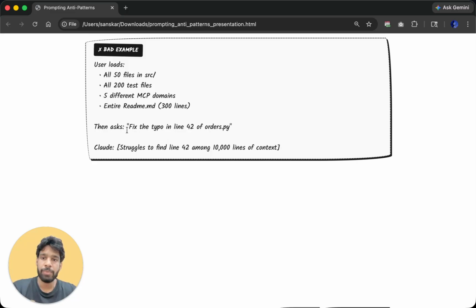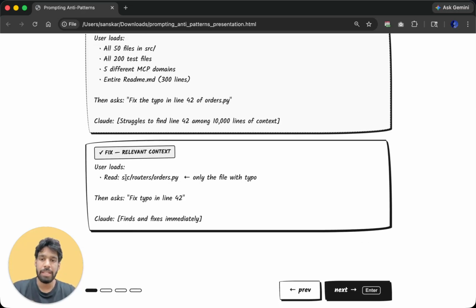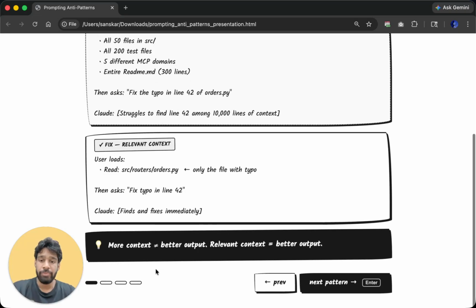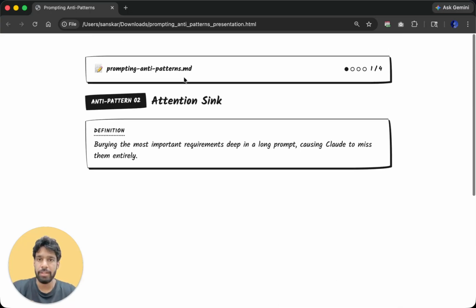So when you write "fix typo in line 42 of order.py", he struggles to find that file. Instead, you should provide Claude with the specific file in which you want something fixed. If you want him to correct a function's logic, just provide that function or the file in which that function resides. We often think more context equals better output, but actually relevant context equals better output, not a lot of context. You should keep that in mind while prompting.